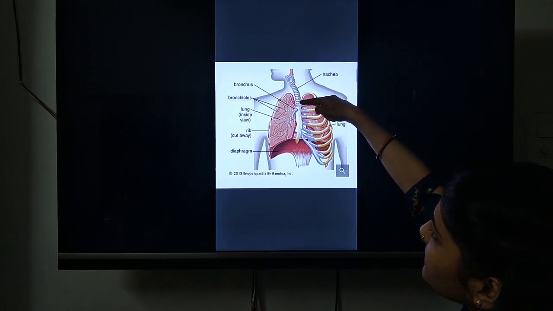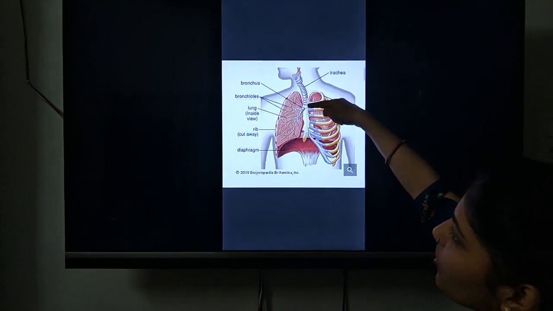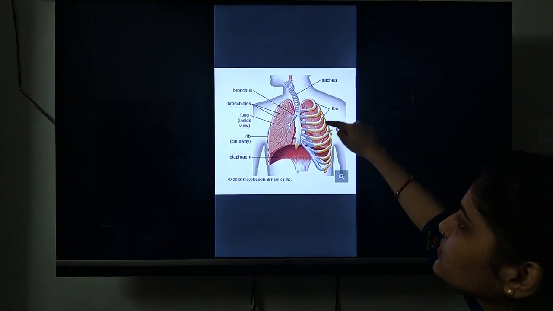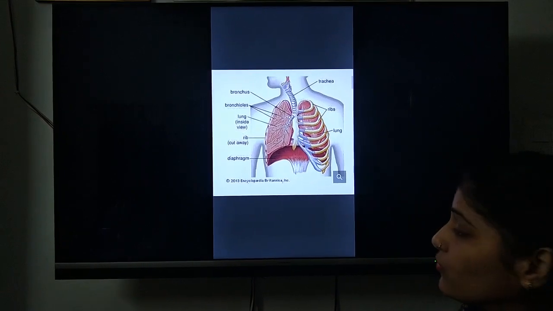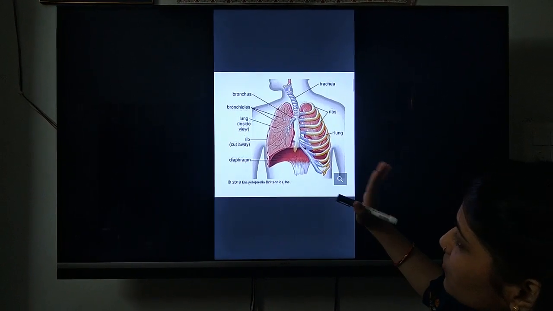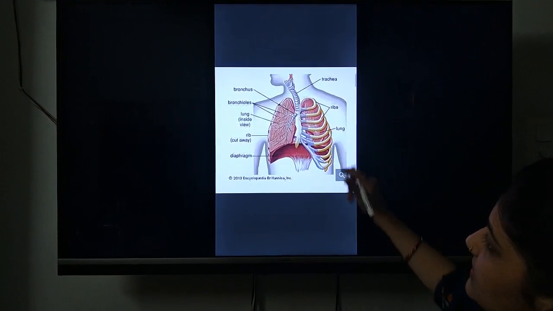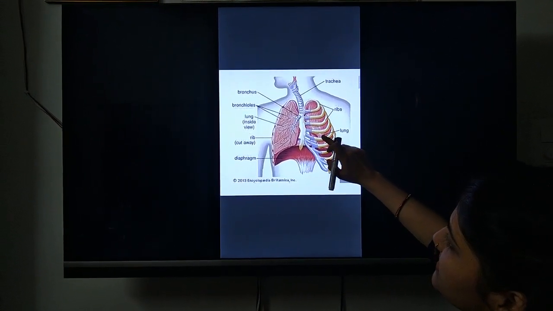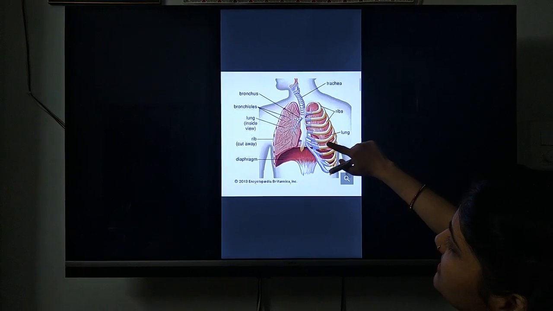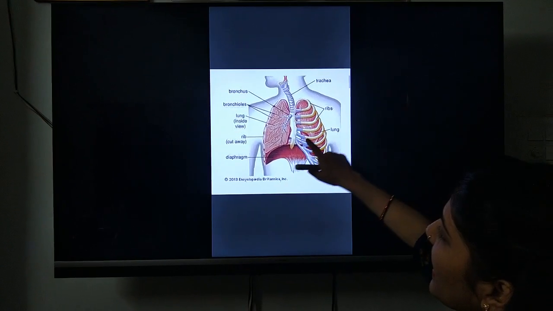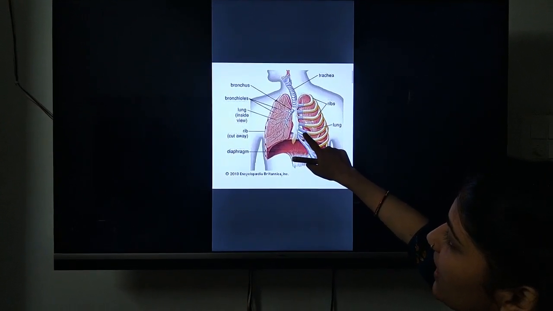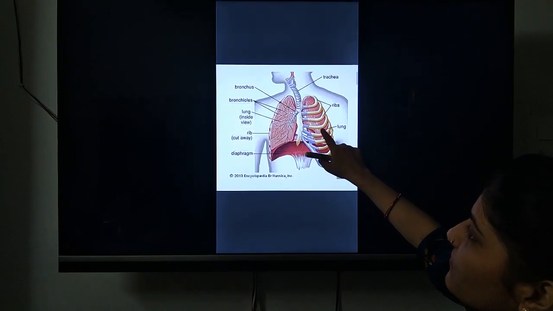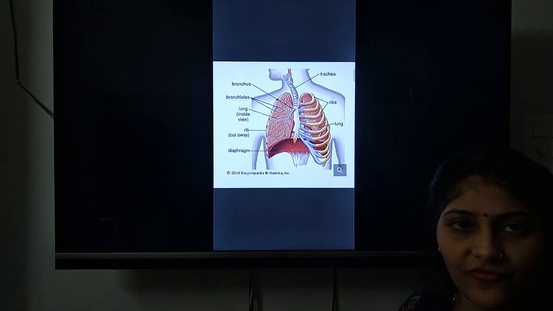Here you can see the rib cage at the front part is attached to the sternum, or you can say the breastbone, and on the back side these bones are attached to the backbone. Here you can also notice that the lungs are present inside this rib cage. So this rib cage protects the lungs, and at this part our heart is present. So the rib cage protects our lungs as well as the heart of our body.